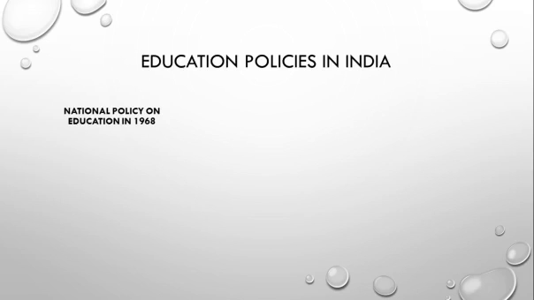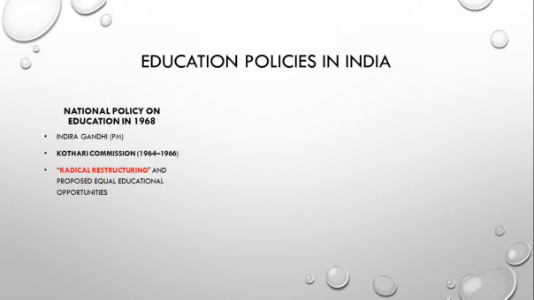The first education policy was framed in 1968 under the Prime Ministership of Indira Gandhi. She framed the commission under the head of Kothari, and he framed the first educational policy and proposed equal educational opportunities. That is the first and major agenda of that policy.